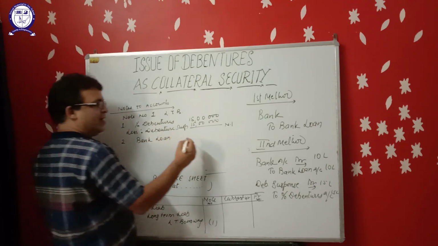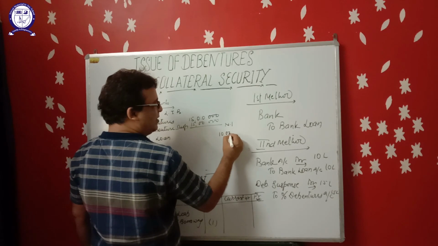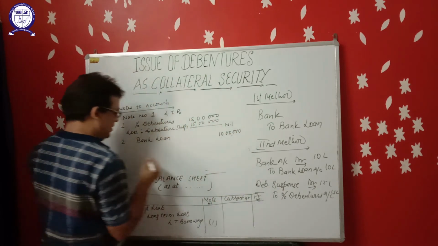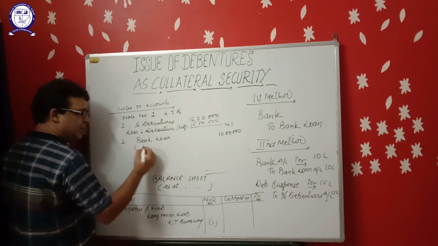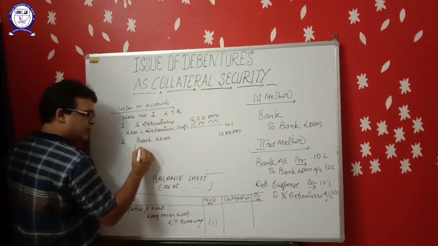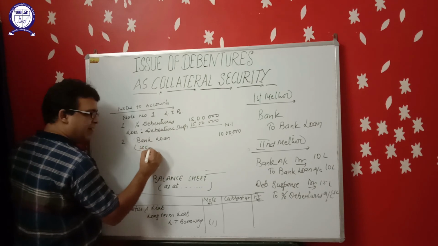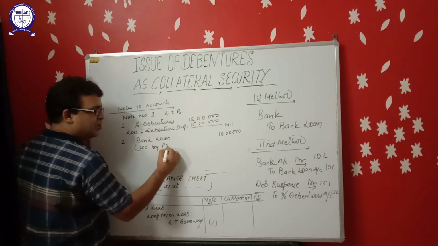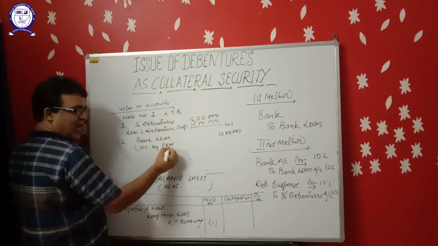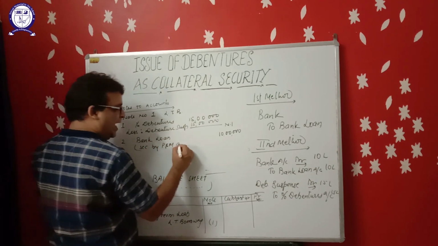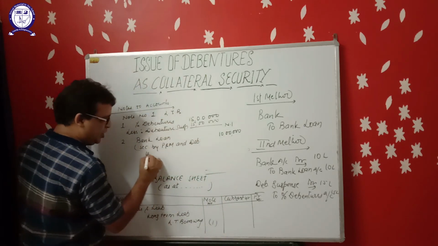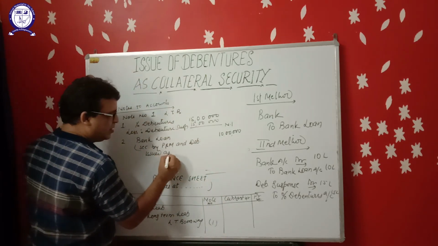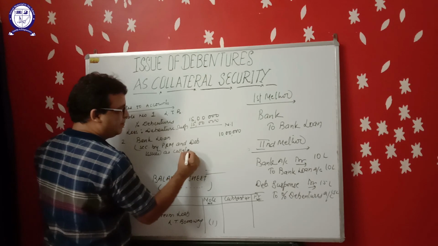The amount of bank loan is rupees 10 lakh. Right here in the next line, bank loan secured by plant and machinery or any other primary security, and debentures issued as collateral security.